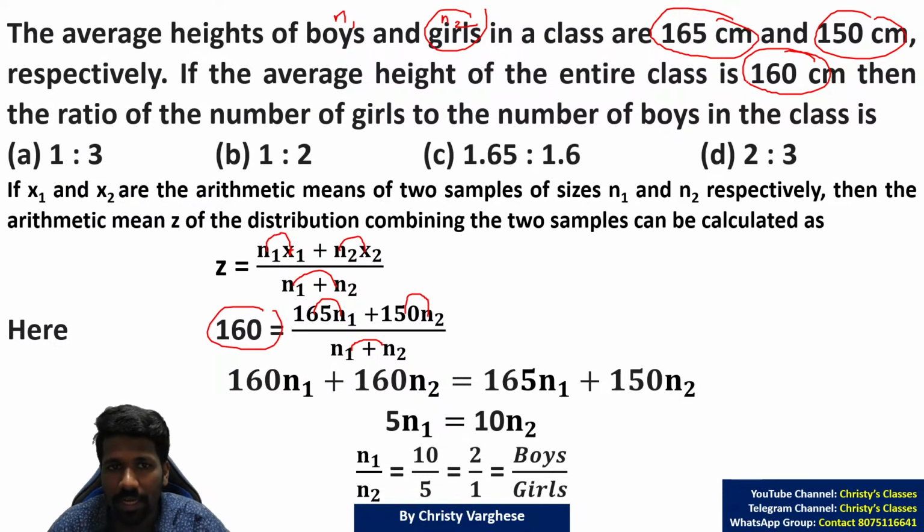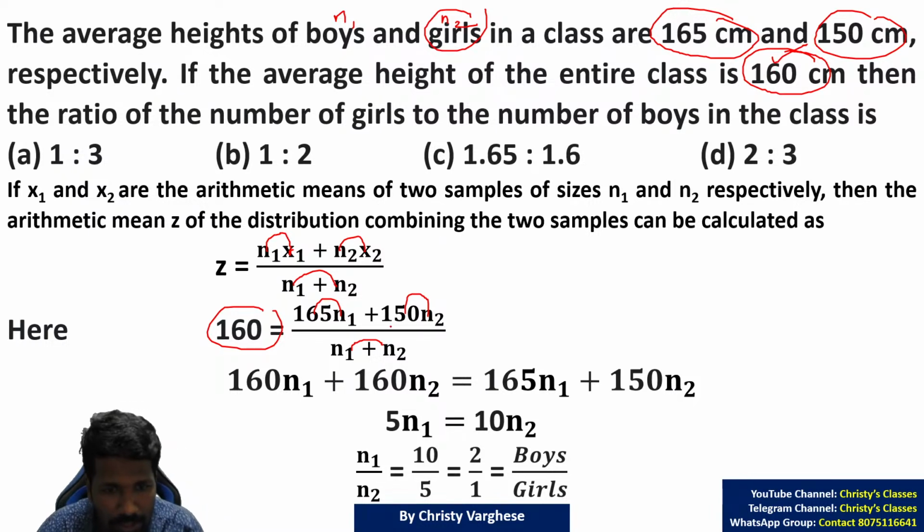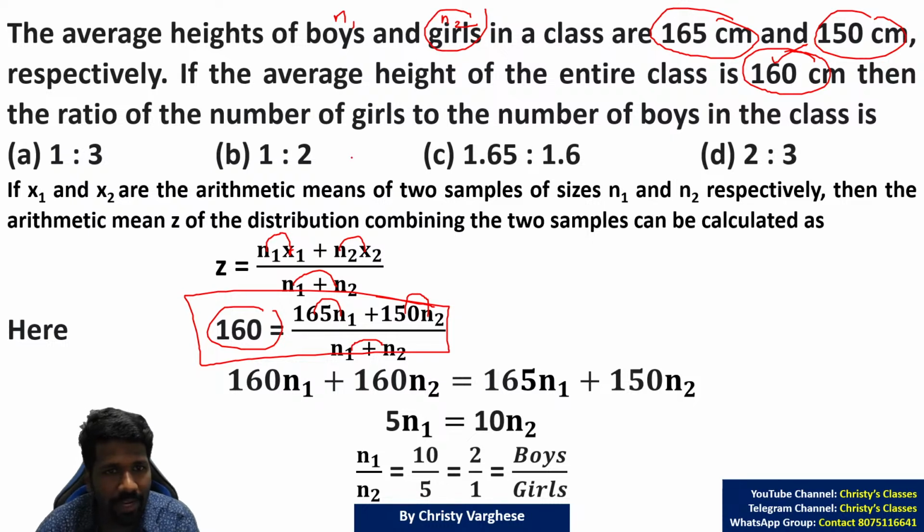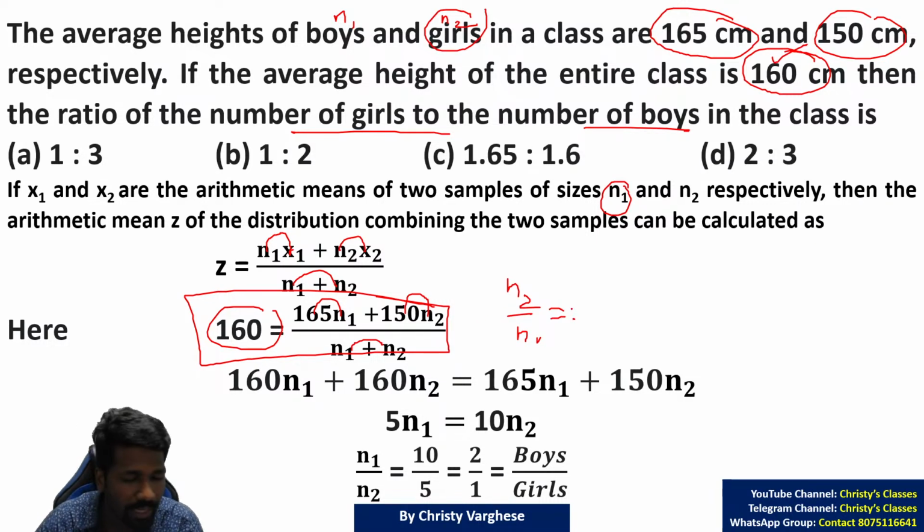Now that is the average height of the class, that is 160. All of you understood how we wrote this expression using batch average. Finally, what do we want to find here? The number of girls to the number of boys. n1 is the number of boys, n2 is the number of girls, so n2 by n1 is what we need to find. If you cross multiply and simplify, you will get it.